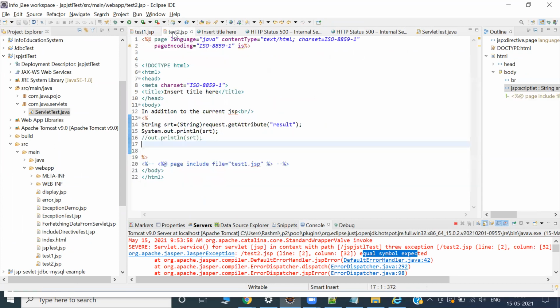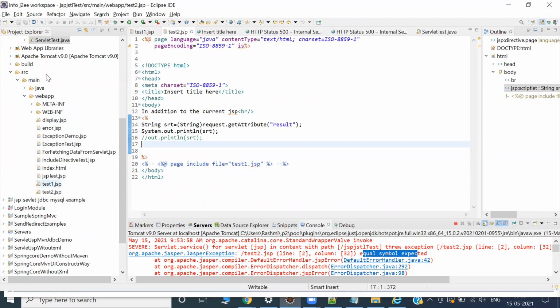Okay, so we just discussed the include directive, then we come back to your taglib directive, which is really important. Already we just started with a small discussion. Let me go into details.